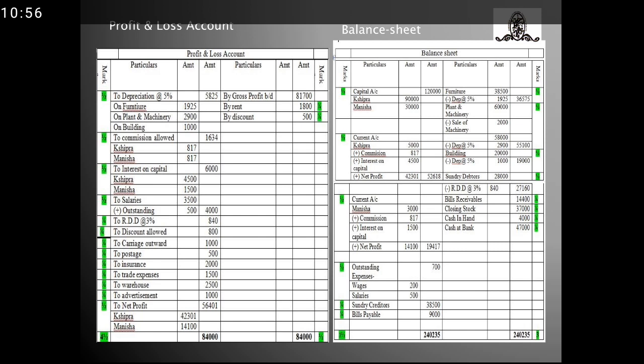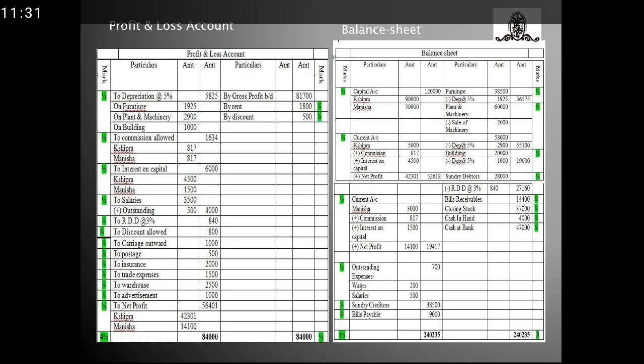Next one, the outstanding expenses were wages, salaries. Wages amounted to 200, salaries 500. So total outstanding expenses were 700. Sundry creditors amounted to 38,500. Bills payable were 9,000. So in this way, when I calculated, I found that my balance sheet had been tallied and my tallied amount is 2,40,235. In this way, I solved my final account sum of the practical problem number 10.